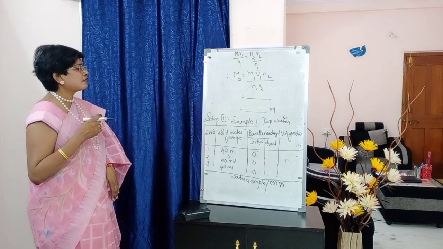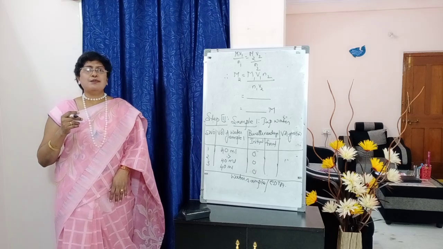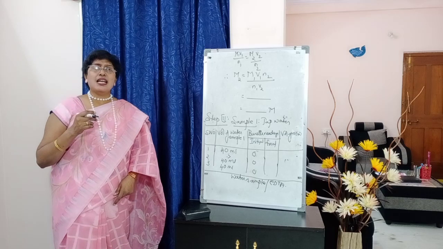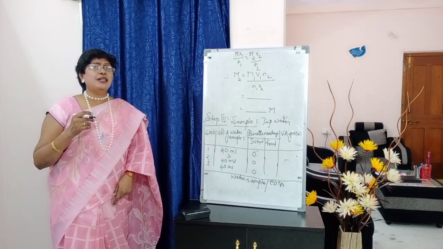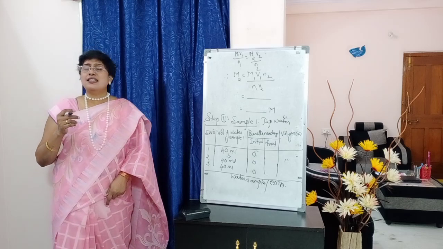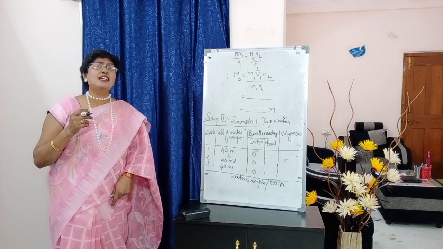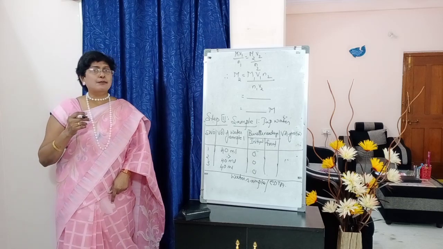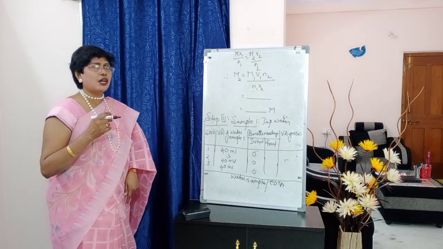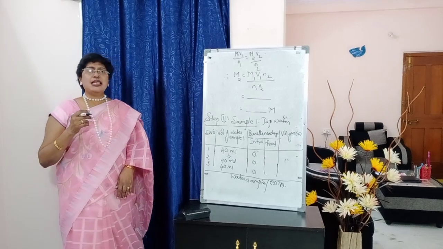Next, step 3. What is step 3, students? Written in the procedure: estimation of total hardness of water. So generally we take 3 samples of water. Tap water we take, distilled water we take, and drinking water we take. So we calculate the hardness of 3 samples. Okay. So first one, sample 1, write down tap water. Tap water.